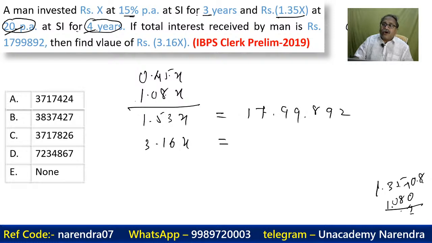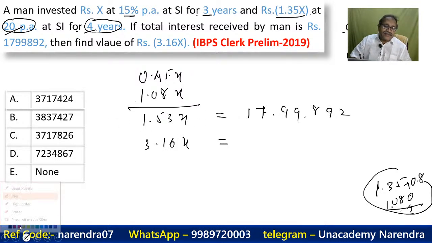80% of 1.35. It's nothing but 0.8 into 1.35, which we have already done over here. Now you will find that when you cancel this one, you will be getting a different answer. Yeah, that's right, Rajat. And now you will find that this will get cancelled. Let's cancel it and finish the question. So the decimal will be eliminated.